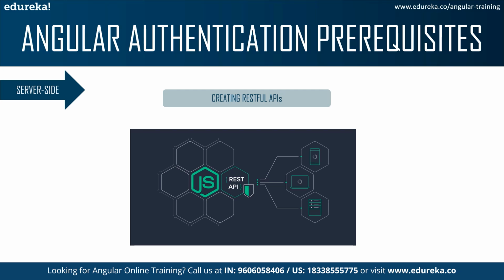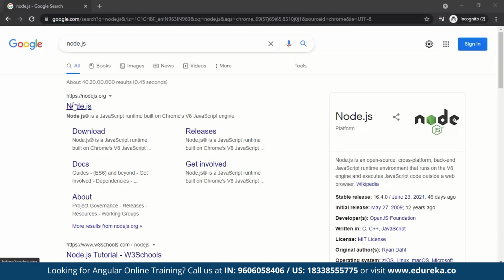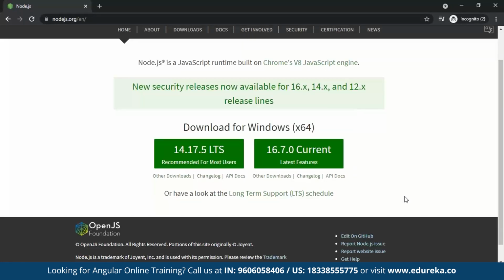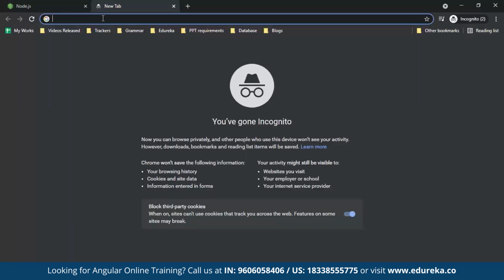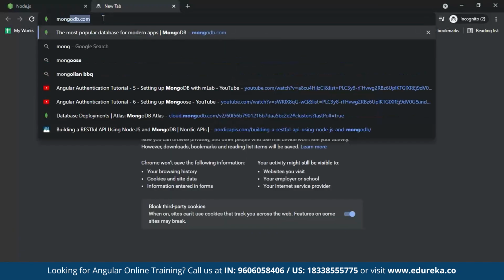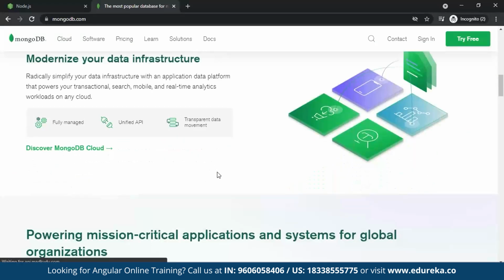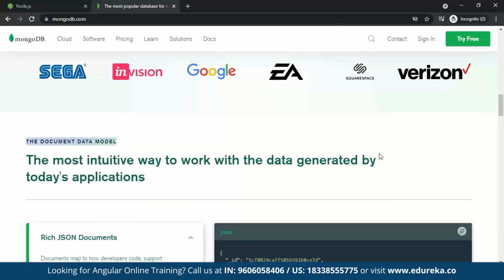So without further ado, let's quickly go ahead and set all these up in today's application. Firstly, go ahead and install Node.js in order to set up your server side. Do that according to your Windows category. Now, you might have the latest version or the LTS version. Use either of them. With that, you can also download MongoDB. Make sure you have MongoDB installed by downloading it from this particular website.